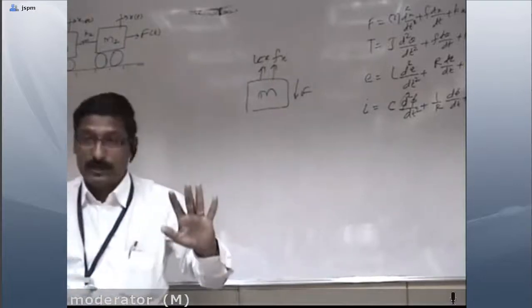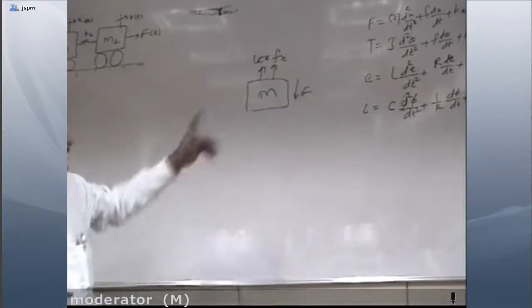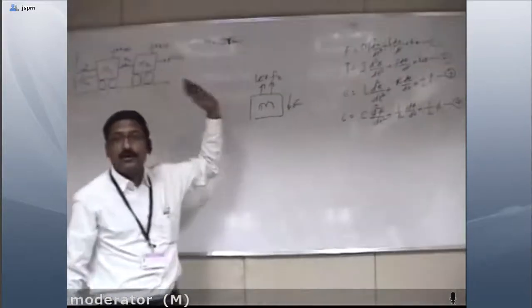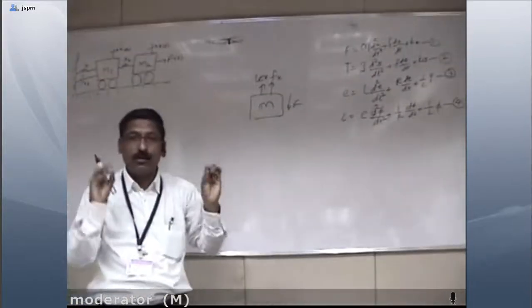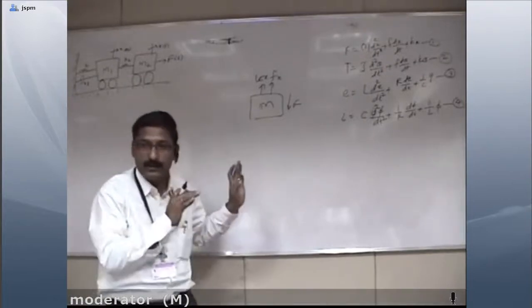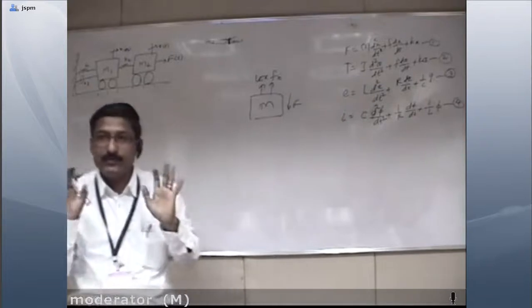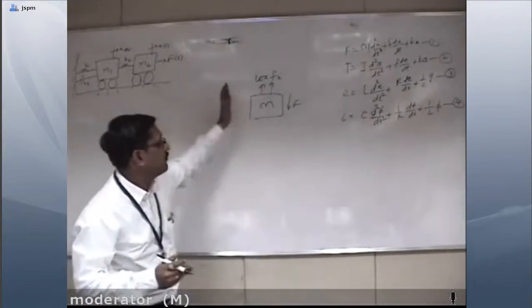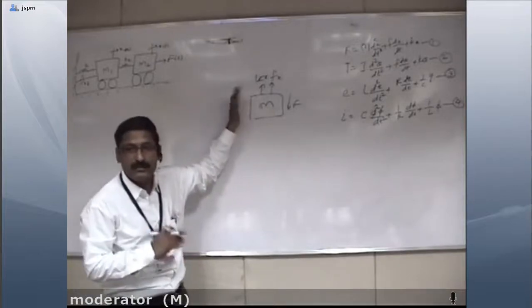First of all we have to prepare a free body diagram. I have forgotten to mention it at the time. So what does free body diagram mean? We have to show the forces acting on that particular body. Once we prepare its free body diagram, then we write down its equations and proceed.